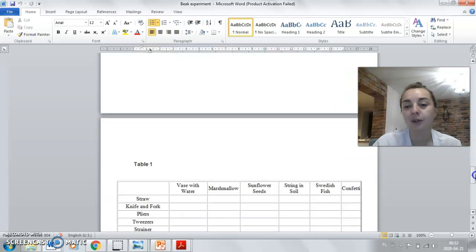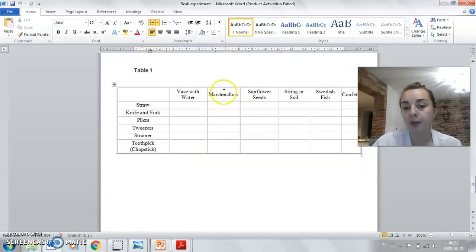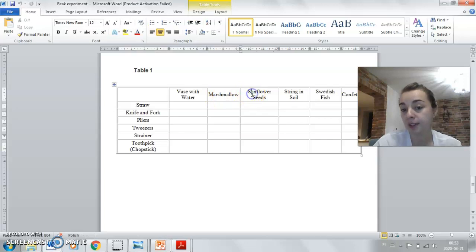Okay, so you've got a few tasks like moving marshmallows, sunflower seeds, string, soil, Swedish fish, or confetti, and the list of the tools you may need, and you check the time needed to move the things from the plate to the cup, and then when you get the results, you will find out which beak is the best one for each activity.